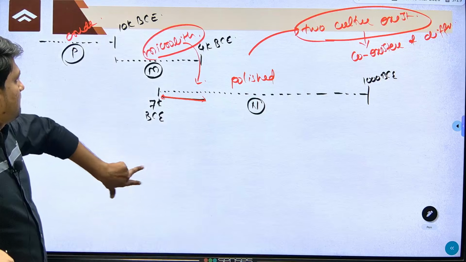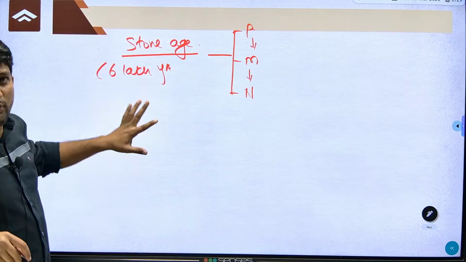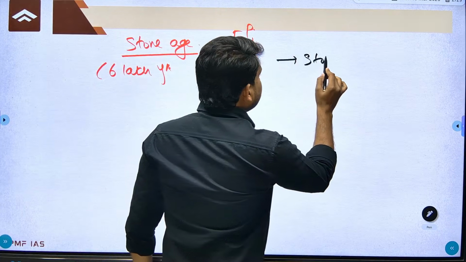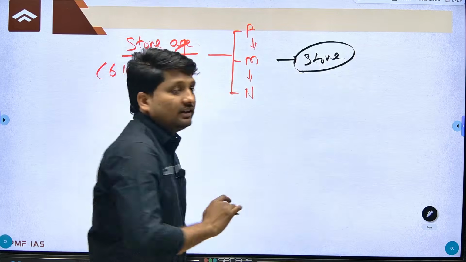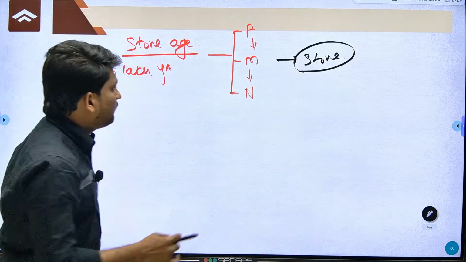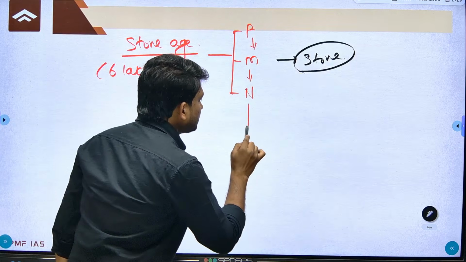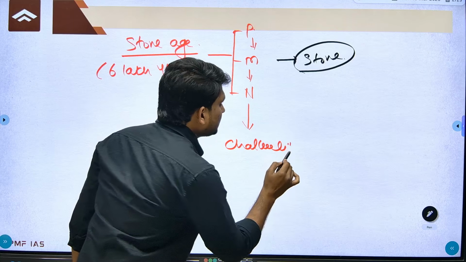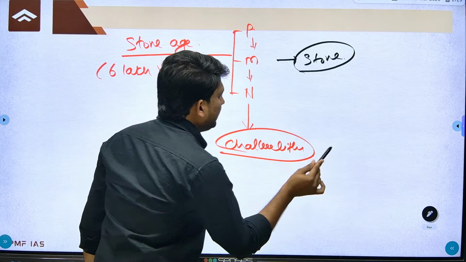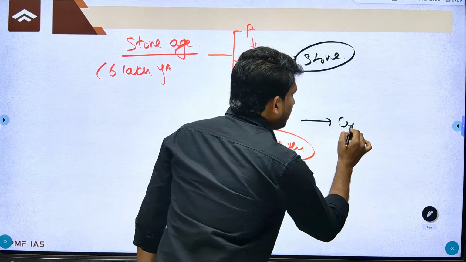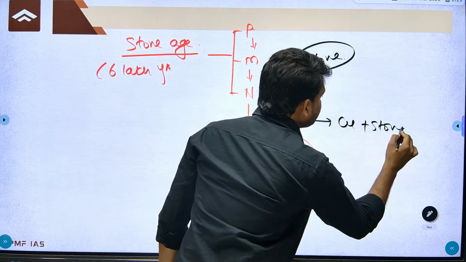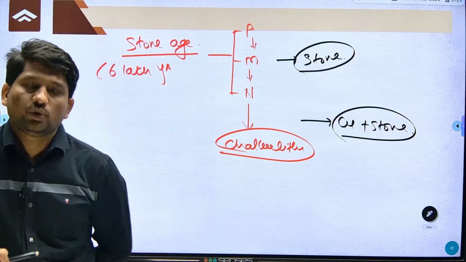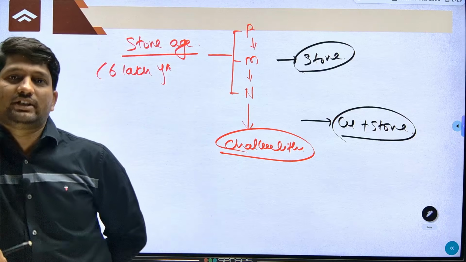See, so remember, during the Stone Age, they used stone, right? And the next phase is, once they started using copper, we call this Chalcolithic. So here they are using copper along with stone, right? So now remember this concept.